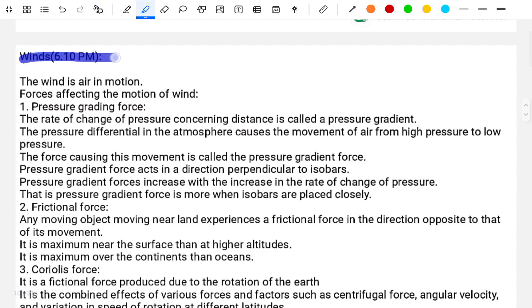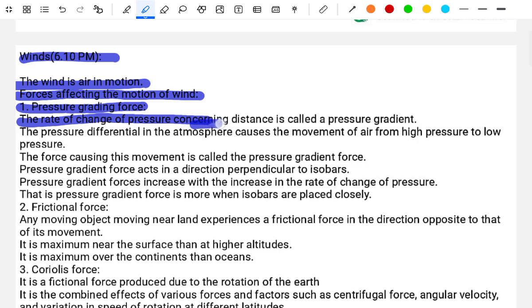Wind. Wind is air in motion. The forces affecting the motion of the wind: first, pressure gradient force. The rate of change in pressure with respect to distance is called the pressure gradient.